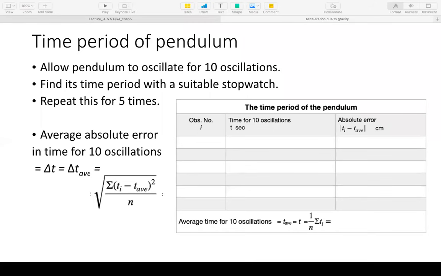So what will be the time for 10 oscillations? 20 seconds, 2 into 10. About 20 seconds. Therefore, taking a least count of 0.1 second or 0.01 second makes no sense,